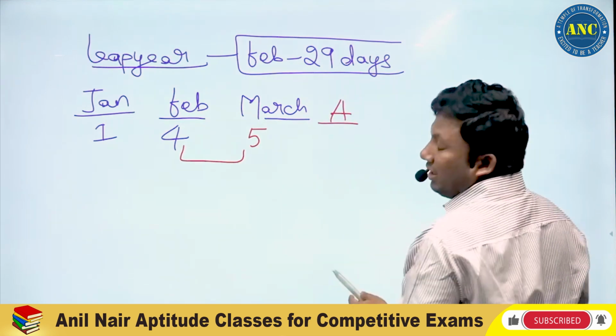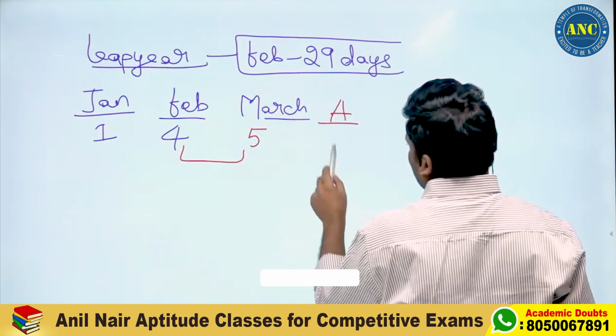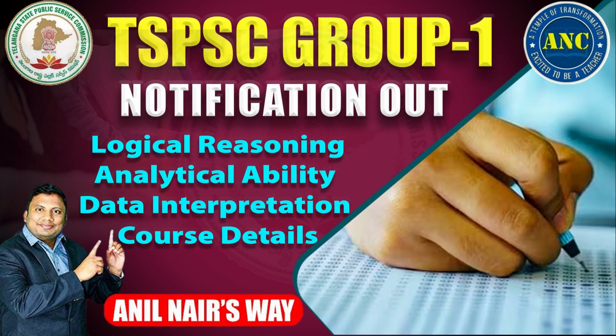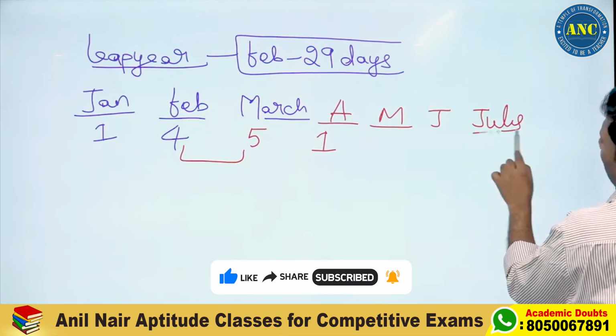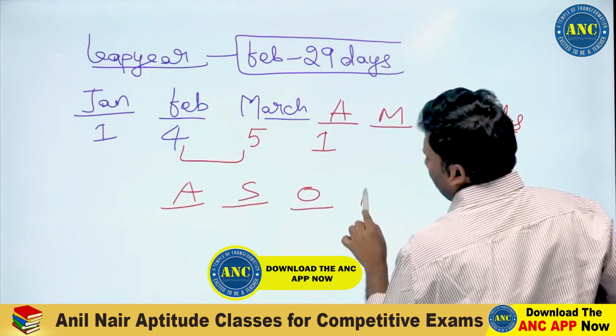April. March contains 31 days. 7 4s are 28. Remainder 3. 5 plus 3, 8, so 1. May. June. July. I am sure right now you can do questions on your own based upon this concept.